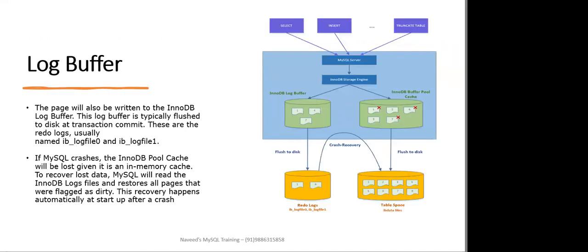Now coming to the log buffer. Whatever page has been modified or written will also be written to the InnoDB log buffer. This log buffer is typically flushed to disk at transaction commit. These are called redo logs. Usually there are two redo logs by default, ib_logfile0 and ib_logfile1.